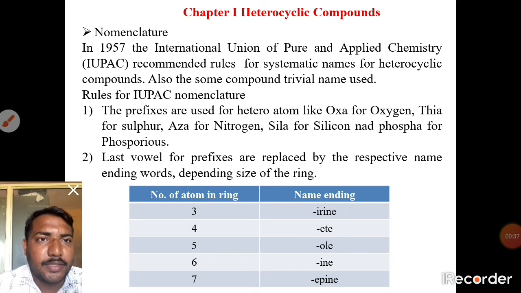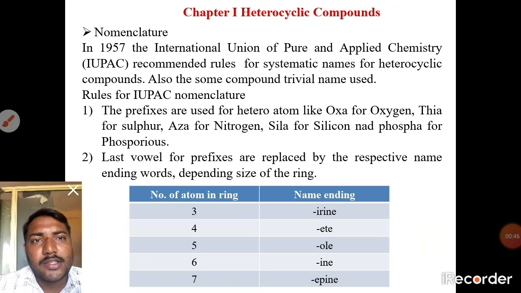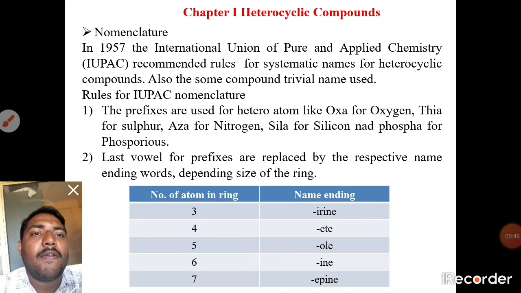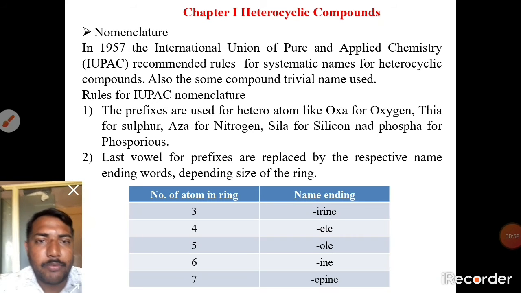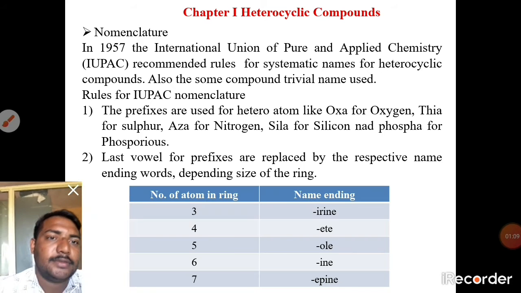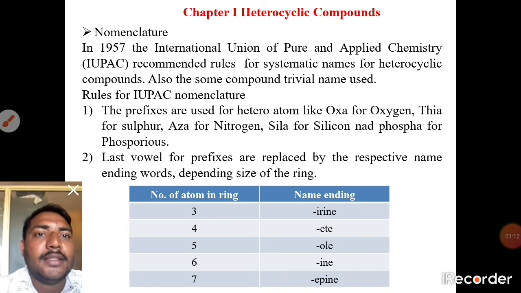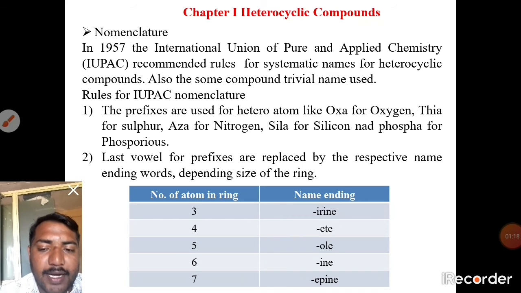IUPAC is the International Union of Pure and Applied Chemistry. This is an organization that arranges and manages all the names of the compounds in one framework or system. Then, the rules for the IUPAC nomenclature of these heterocyclic compounds. Initially, there is the prefix, meaning the start of the name.